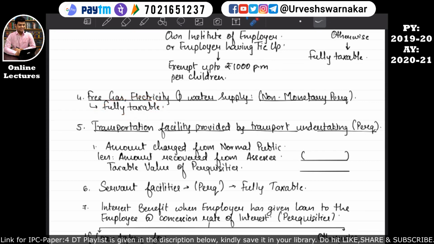The value of such similar gas facility will be given to you in the question. You have to consider that, and fully taxable means you have to consider that amount in the computation of income from salary of that employee. I hope this is quite clear to you.